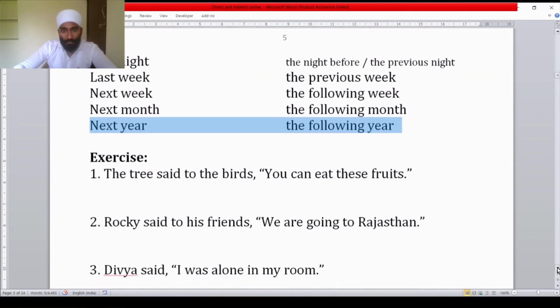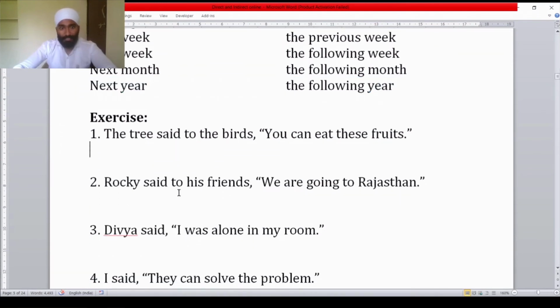Now come to the common exercise. Let us see the changes. First, the tree said to the birds, "You can eat these fruits." Its indirect speech will be: the tree told the birds. See students, here one more important thing is there.